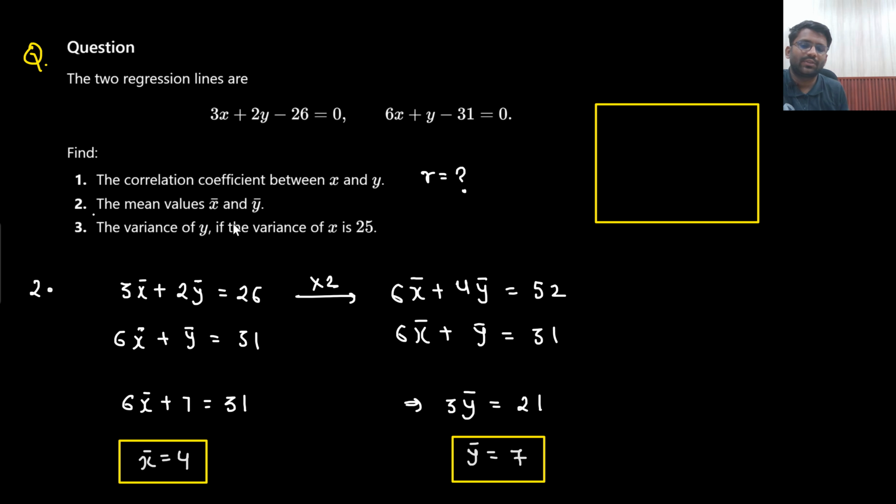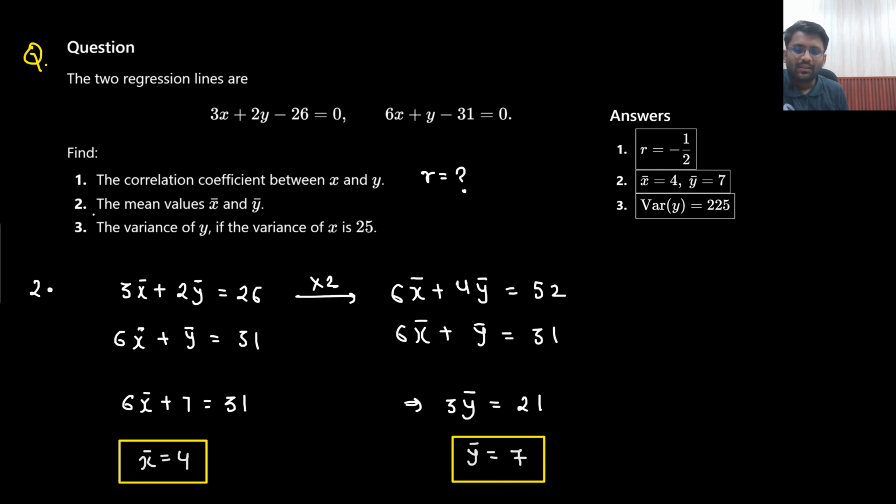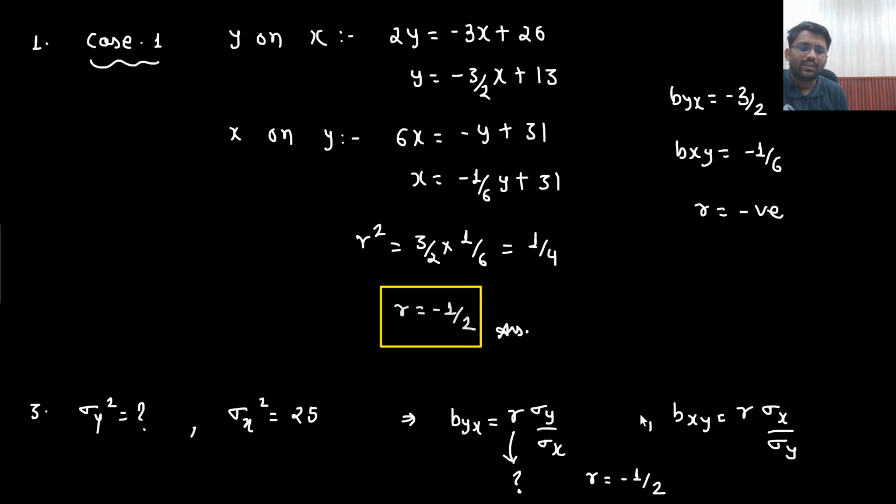If they are asking this question, then it will become a bit lengthy. Why will it become a bit lengthy? The reason is that in this question you will have to find out the correlation coefficient for sure. Also, you need to write down the equations correctly, like y on x and x on y, because you need these values as well.